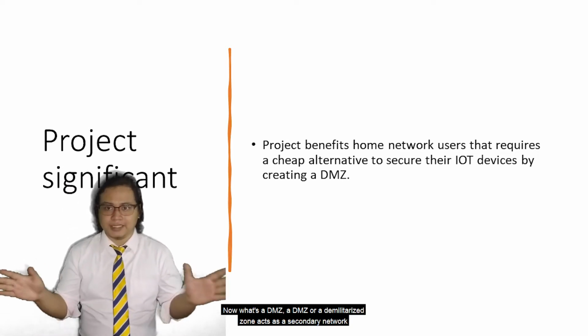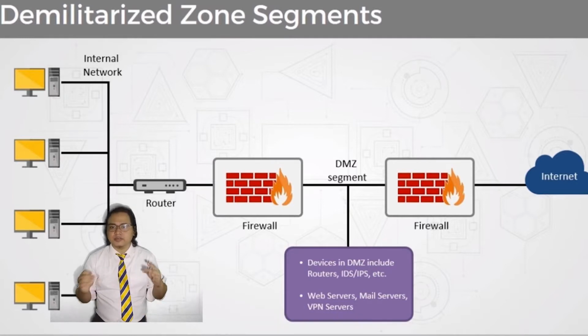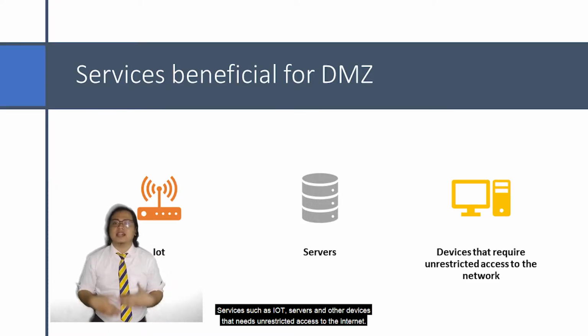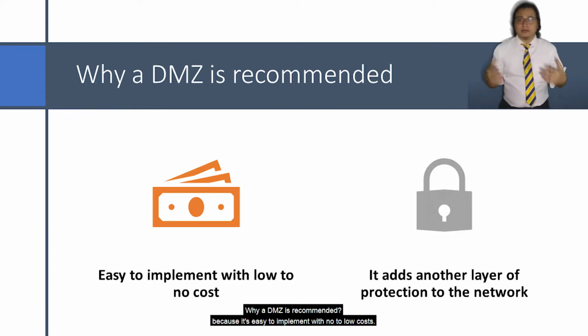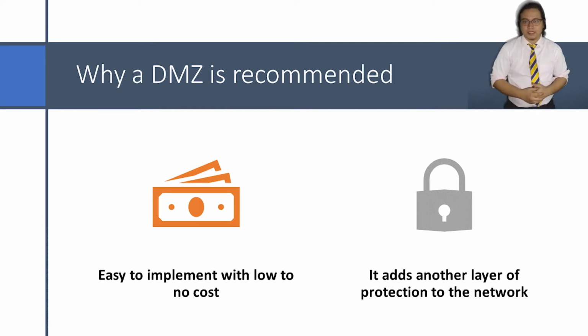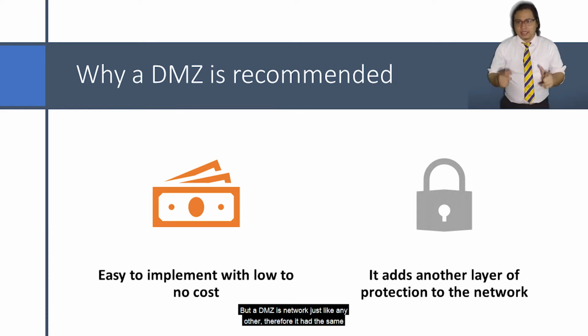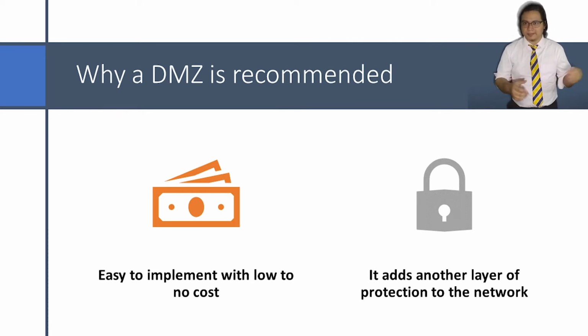Now, what's a DMZ? A DMZ, or a demilitarized zone, acts as a secondary network containing the network's exposed services. Services such as IoT, servers, and other devices that need unrestricted access to the internet. A DMZ works as part of the network that has little to no security. Why is a DMZ recommended? Because it is easy to implement with no to low cost. And it adds another extra layer of protection to the network. But a DMZ is a network just like any other, therefore it has the same vulnerabilities as the network.